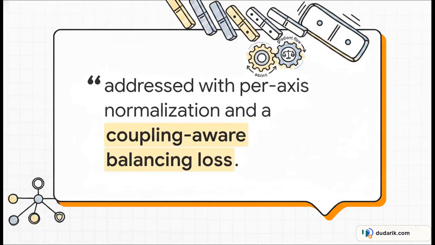To prevent that catastrophic domino effect, the researchers engineered 2 really smart structural fixes, which you can see quoted directly from the paper here. They used per-axis normalization to stabilize the gradient flow, and they introduced a coupling-aware balancing loss. That specific loss function basically forces the controller to play fair, stopping it from over-optimizing one single axis and sacrificing the rest.